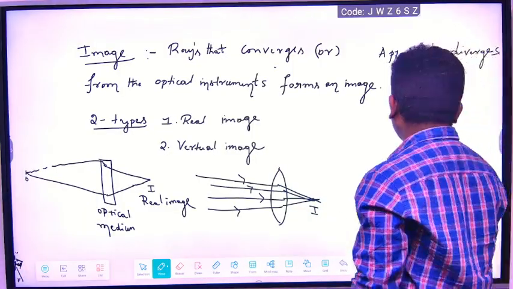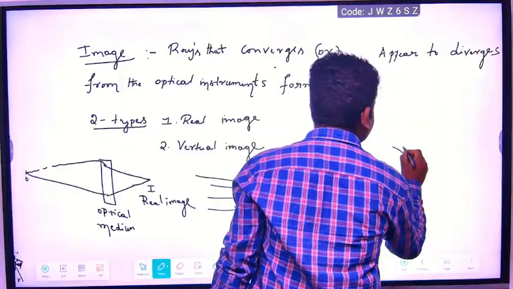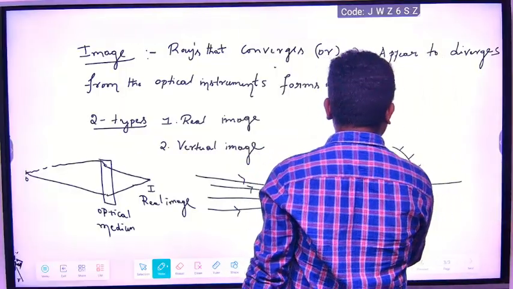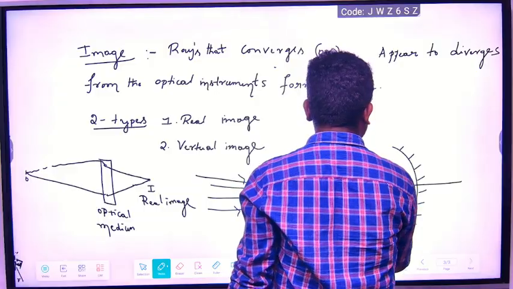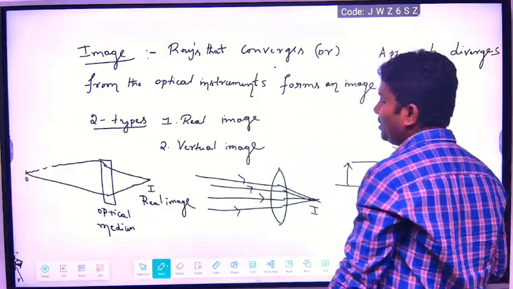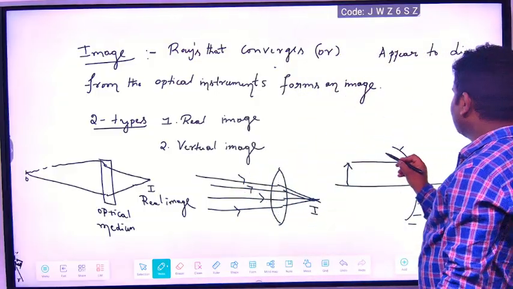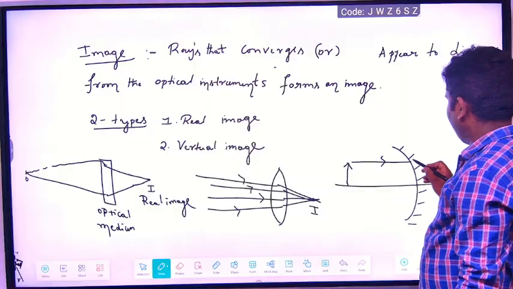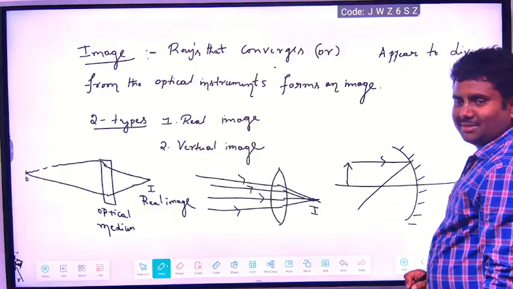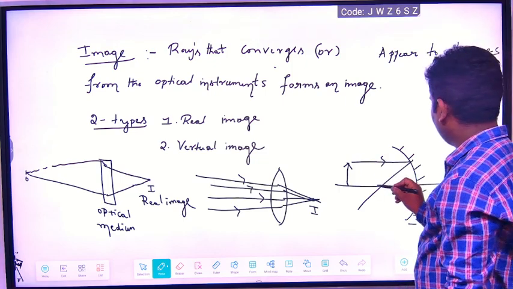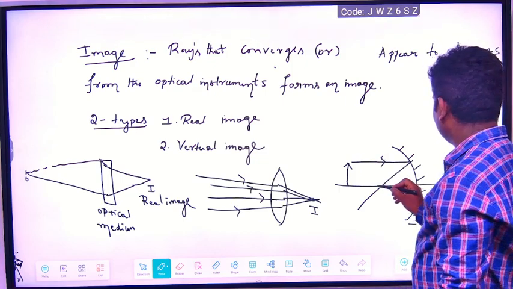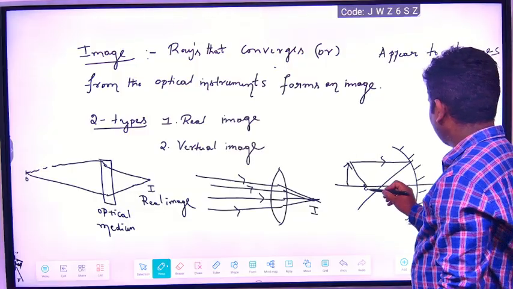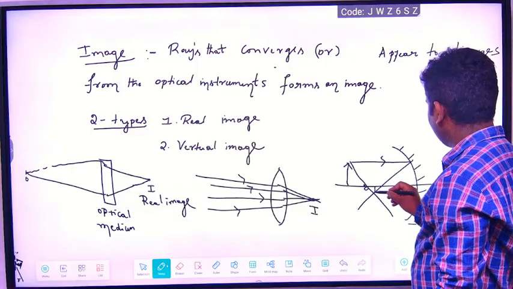Okay, take for example a mirror. When the light rays are incident on a mirror, what happens? They will meet at one point. And this is the center of curvature, for example. This is the image.